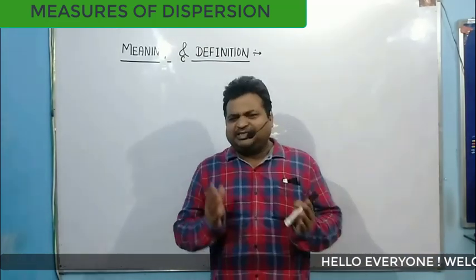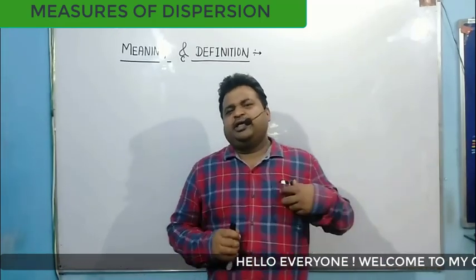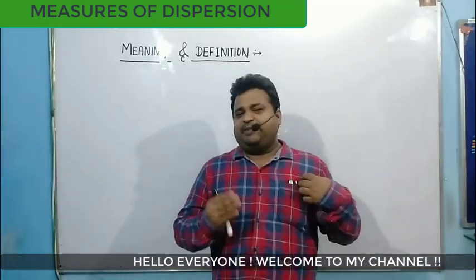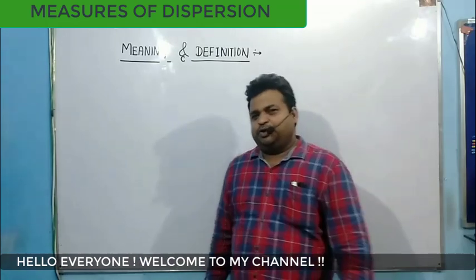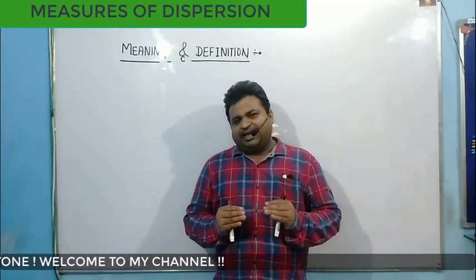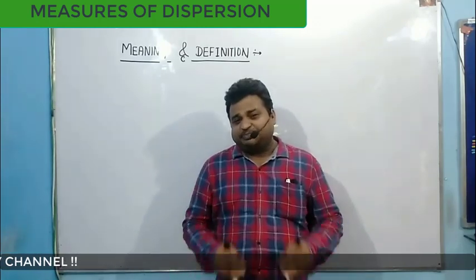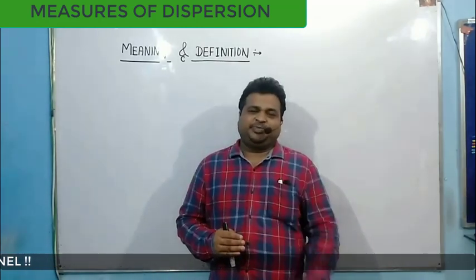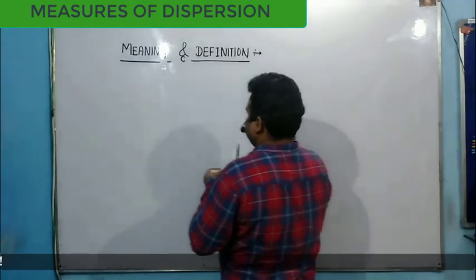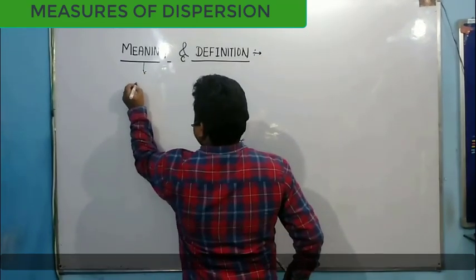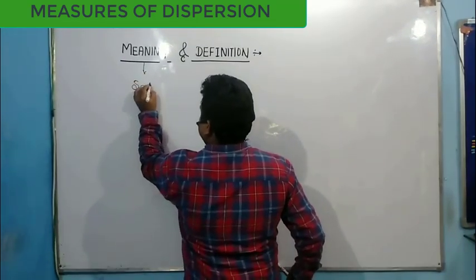Now the basic definition of meaning. First I am telling you what is the meaning. So meaning is a literal term. The literal meaning of dispersion is scatteredness. So the meaning of dispersion is nothing but scatteredness.